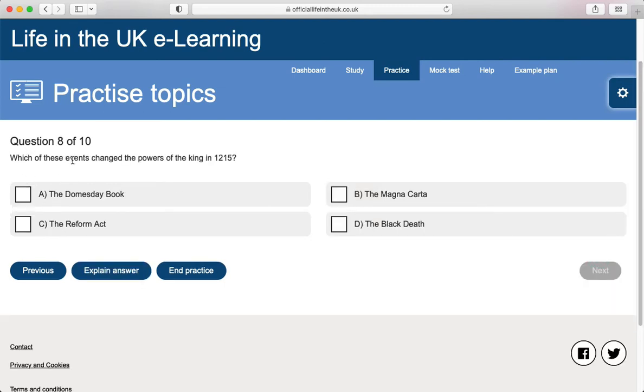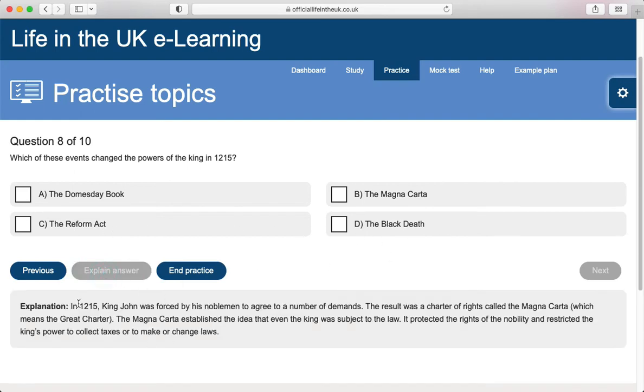Which of these events changed the powers of the king in 1215? The Domesday Book, the Magna Carta, the Reform Act, the Black Death. In 1215, King John was forced by his noblemen to agree to a number of demands. The result was a Charter of Rights called the Magna Carta, which means the Great Charter.